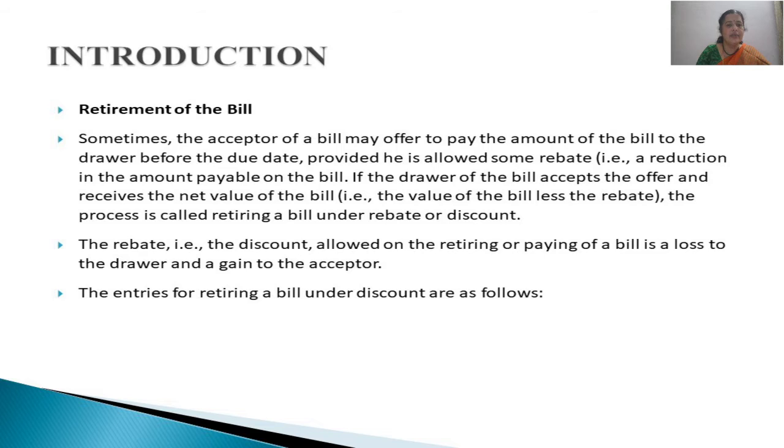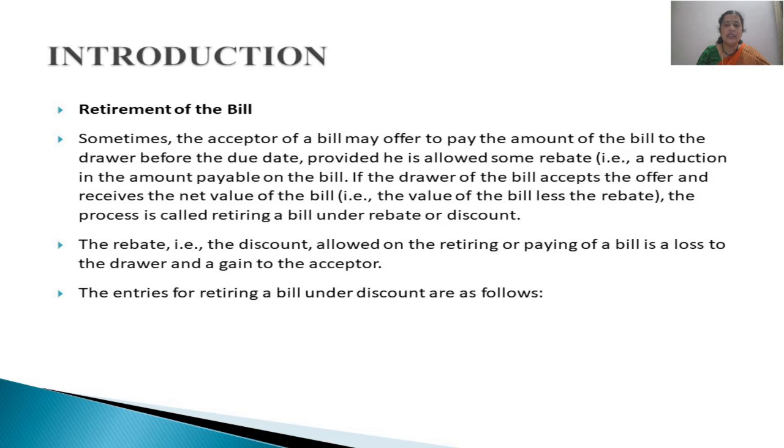What is this retirement of the bill? See, sometimes what happens is the acceptor of the bill is ready to pay the amount of the bill a few days in advance or a few months in advance, because he is capable to pay the amount of the bill before the due date. But he offers this to the drawer of the bill, and he is ready to pay the amount of the bill before the due date only if the drawer of the bill is ready to offer some rebate.